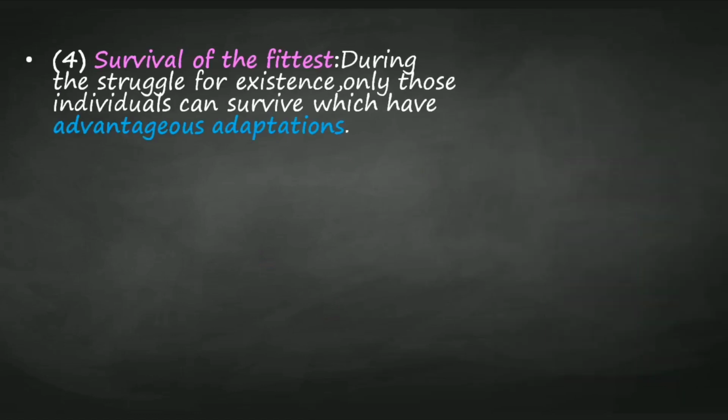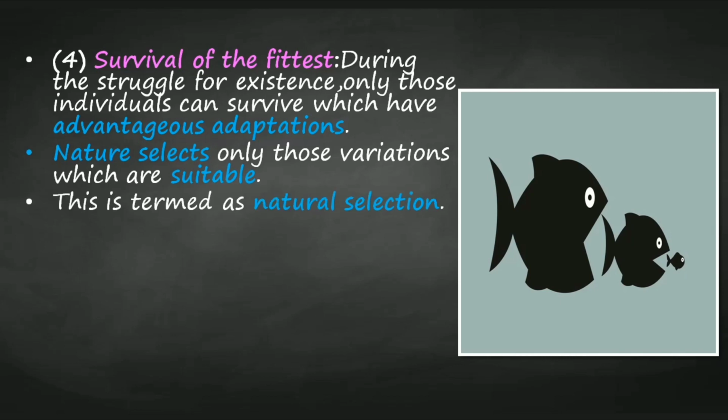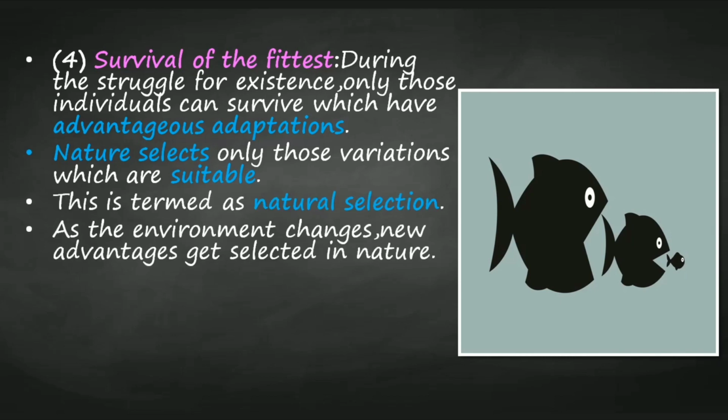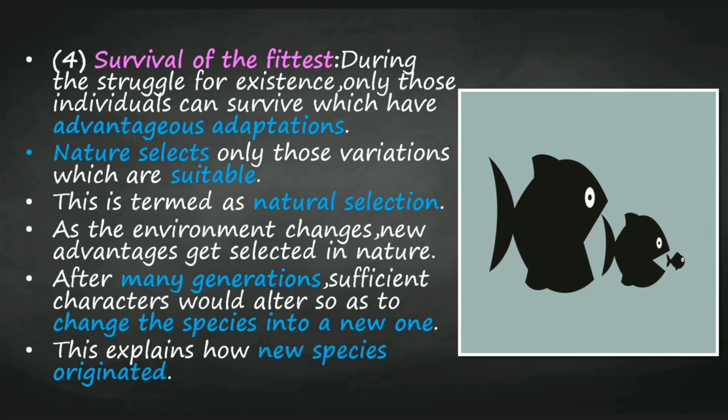Survival of the fittest. During the struggle for existence, only those individuals can survive which have advantageous adaptations, and these are selected by nature. So the term is natural selection. As the environment changes, new advantages get selected in nature, and after many generations, sufficient characters would alter so as to change the species into a new one. This explains how new species originated.